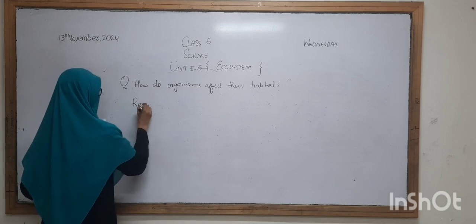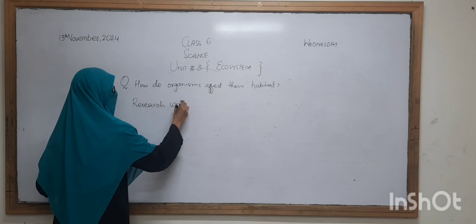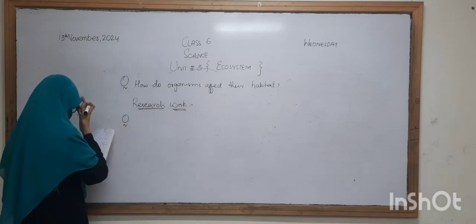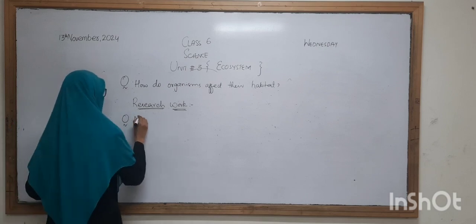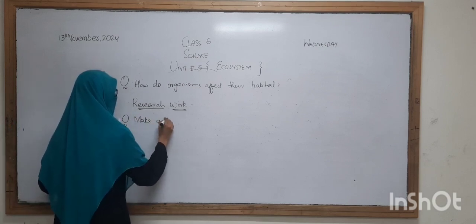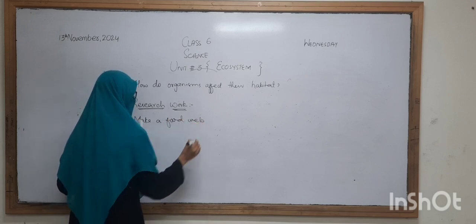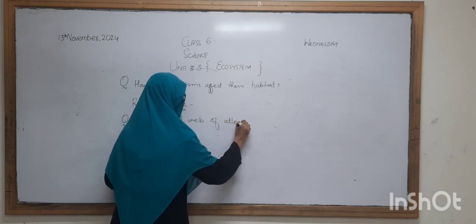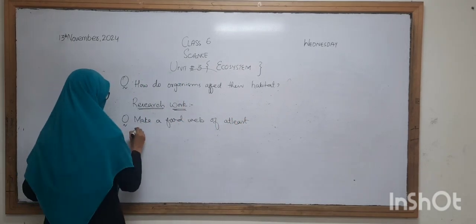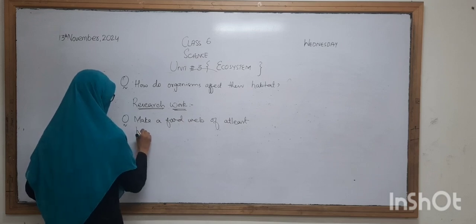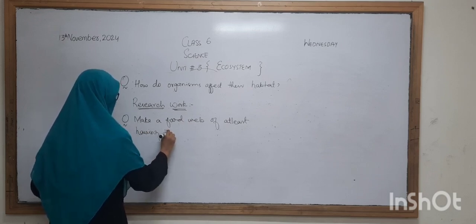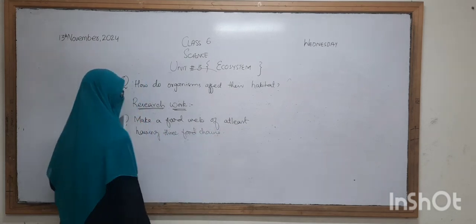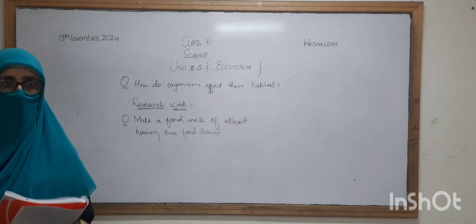The next one is your research work, and the question is you have to make a food web of at least 3 food chains. Okay, these are the 2 questions related to this topic.